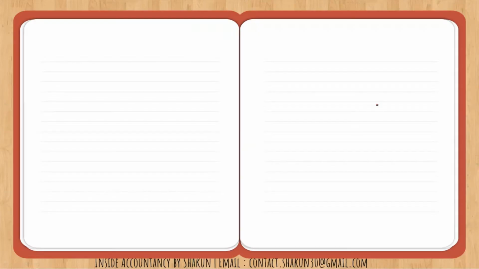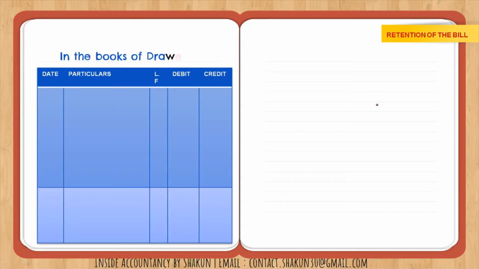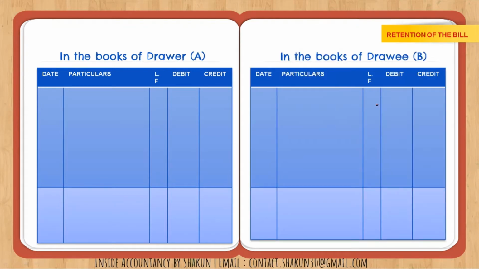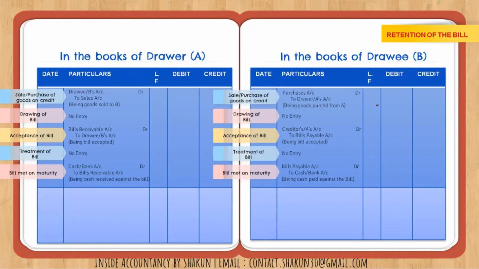Now let's understand the accounting treatment. In case of retention of the bill, like I have already discussed in my previous videos, we need to prepare journal entries in the books of the drawer as well as the drawee. I will not be repeating that, where the sales entry is made, then drawing no entry, acceptance entry where bills receivable in case of A and bills payable in case of B, treatment of the bill, again no entry because we are retaining the bill, and finally met on maturity.